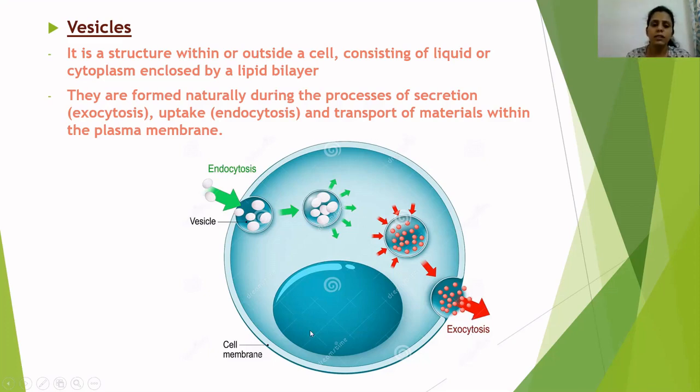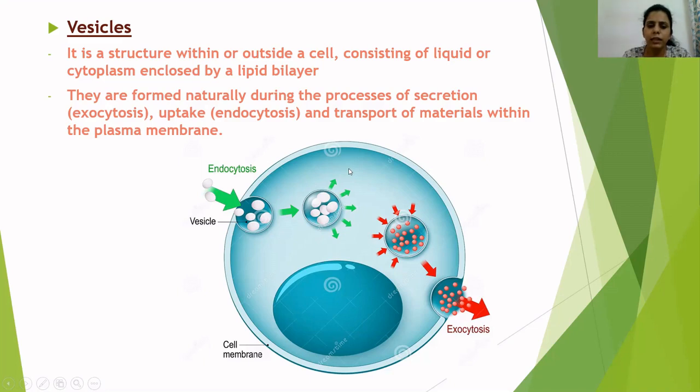This is the normal cell membrane and nucleus. For example, in lower organisms like amoeba and paramecium, when they try to eat food, they engulf the food, and after engulfing, the food is completely covered by a lipid bilayer, a thin membrane. So that food vacuole is an example of a vesicle.